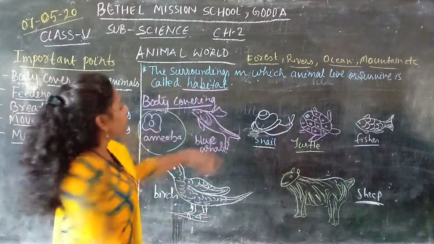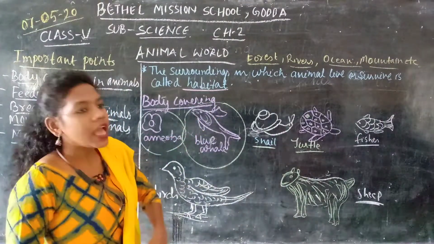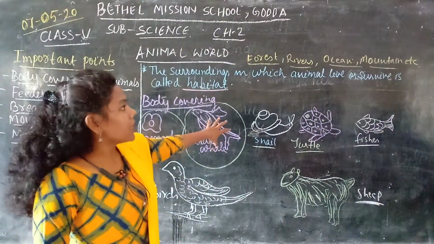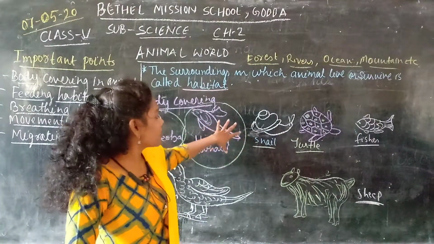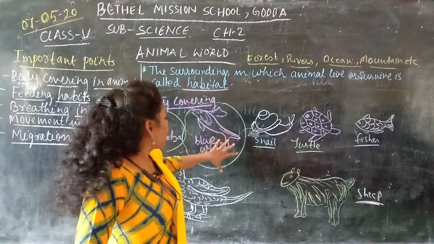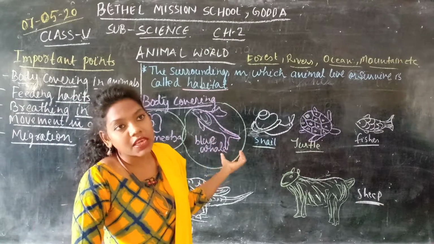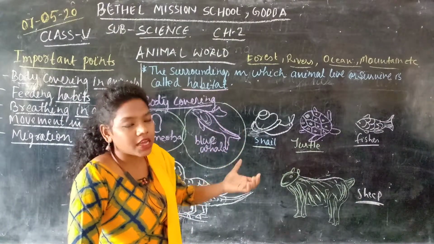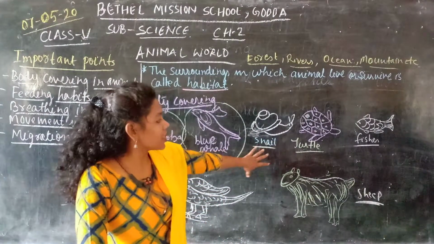If you talk about the blue whale, the blue whale is the largest animal in the world. It is so large, and it is a kind of mammal which can be found only in water. So some are very small, some are very big, and some are medium in size. There are different kinds of animals and they have different physical features.